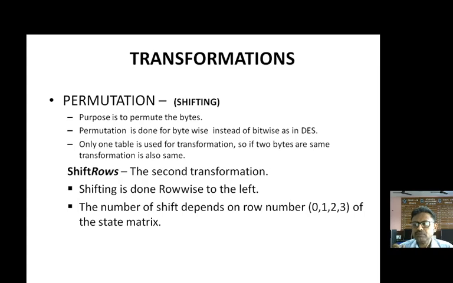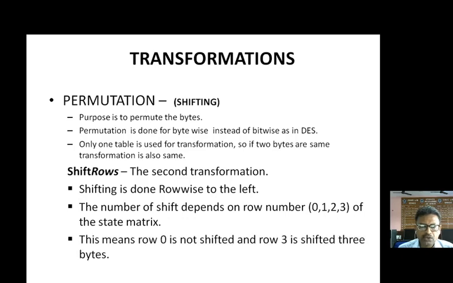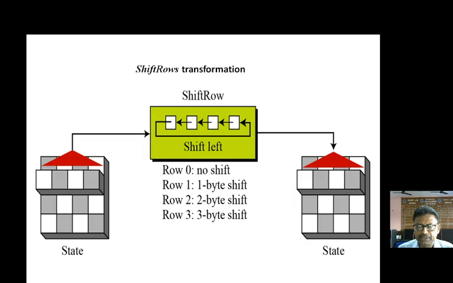If it is the third row, 3 bytes will be shifted. So it means row 0 is not shifted and row 3 is shifted 3 bytes. This is how the rows are shifted. This is the illustration: row 0, no shift; row 1, 1 byte shift; row 2, 2 byte shift. And whatever shifting is done, it is done to the left side.